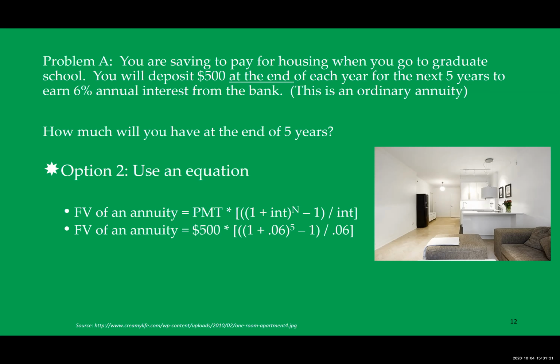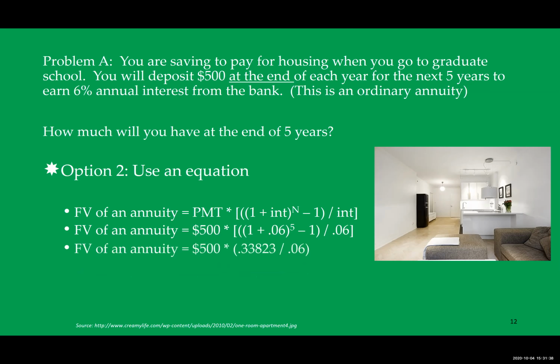So I like to start with what's inside the parentheses first. So you take 1 plus the interest rate, raise it to the time period, which is 5, subtract 1, and then divide by the interest rate, which is 6%, and then multiply that by the periodic payment of 500.